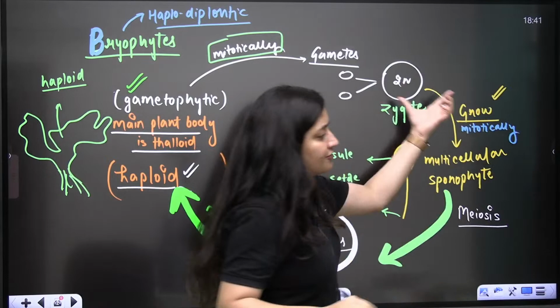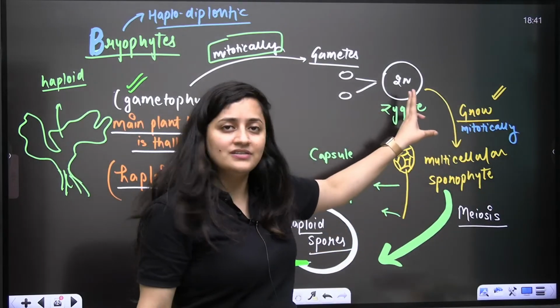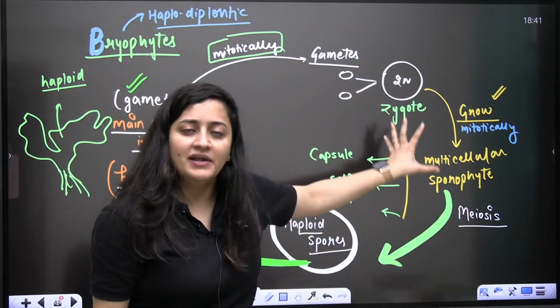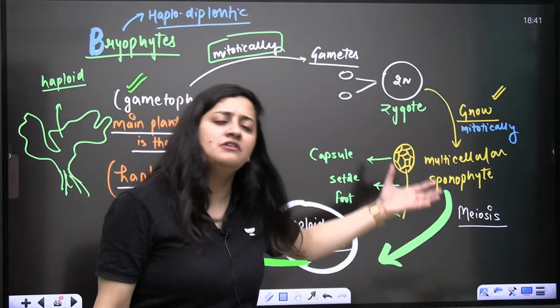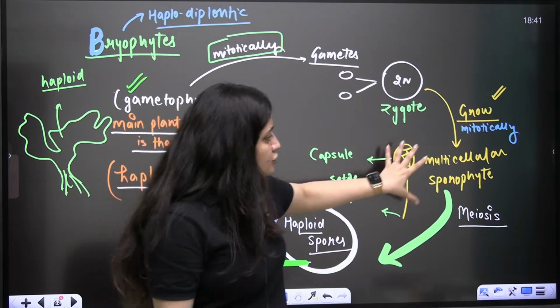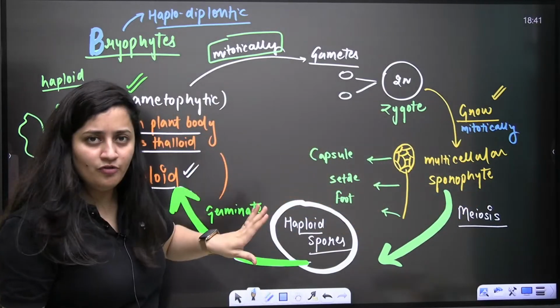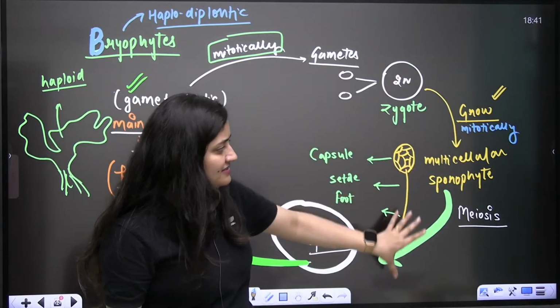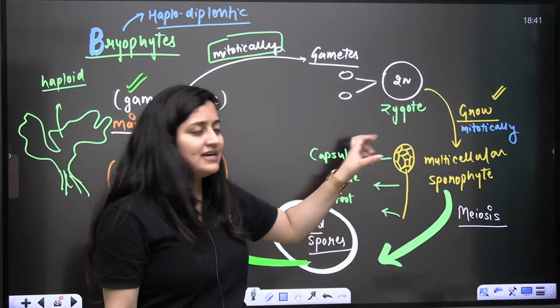Now after its growth, because this zygote is diploid, when it will grow, when it will become multicellular, of course it will form a diploid structure. So it is going to form a multicellular sporophyte. Now in this type of sporophyte, we will get seta and capsule.